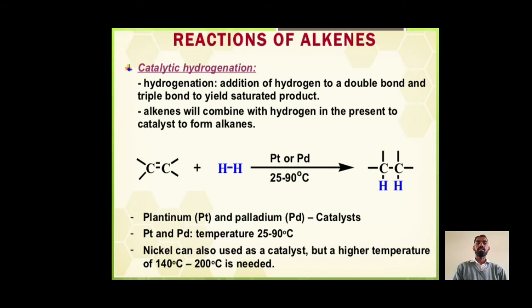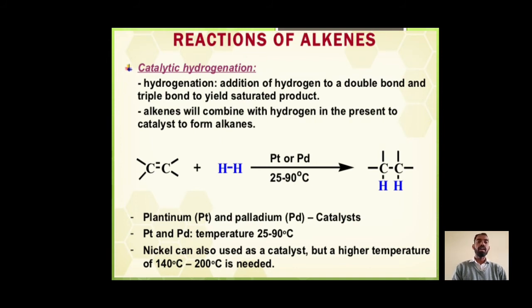Reactions of alkenes. The first reaction we study is catalytic hydrogenation. Hydrogenation is the addition of hydrogen to a double bond or triple bond to yield a saturated product. Alkenes will combine with hydrogen in the presence of a catalyst to form alkanes. Here we see that in an alkene, on addition of hydrogen in the presence of the catalyst platinum or palladium at a temperature of 25 degrees centigrade to 90 degrees centigrade, both hydrogens attach to the double bonded carbons.